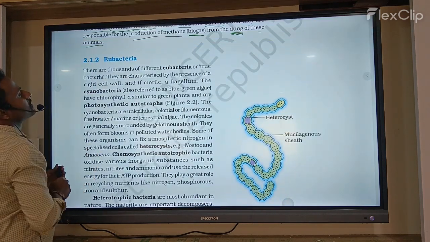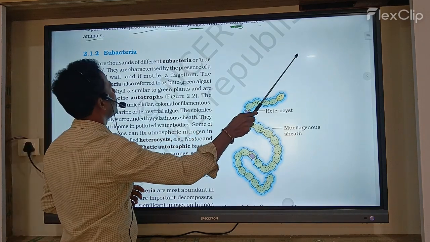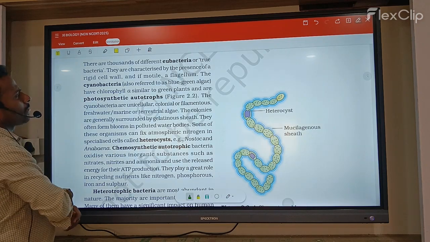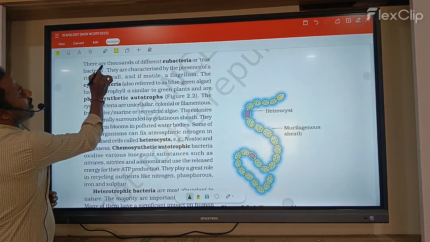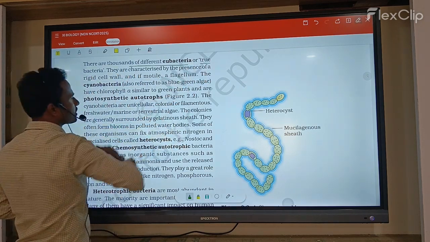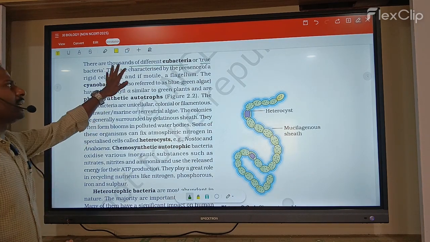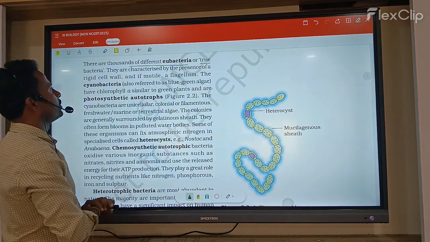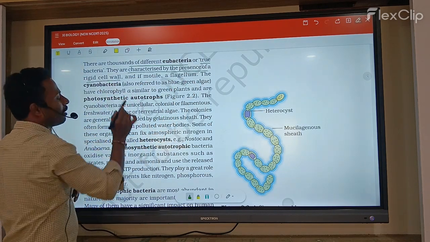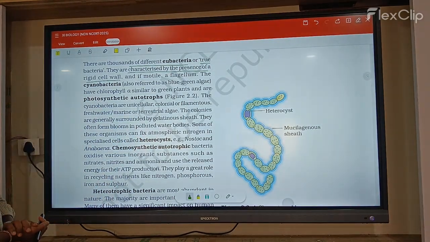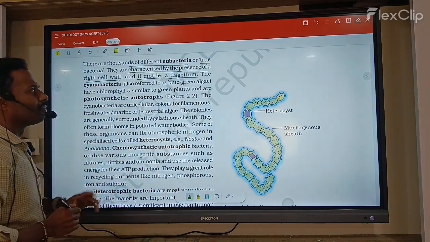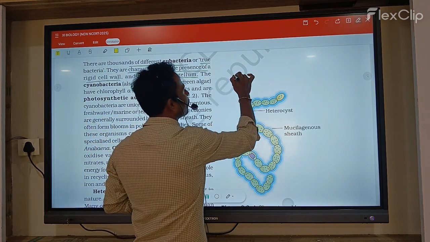Next, the second one is eubacteria. There are thousands of different eubacteria, also called true bacteria. They are characterized by the presence of a rigid cell wall. They have a rigid cell wall, and a motile flagellum is also present, meaning they have flagella.